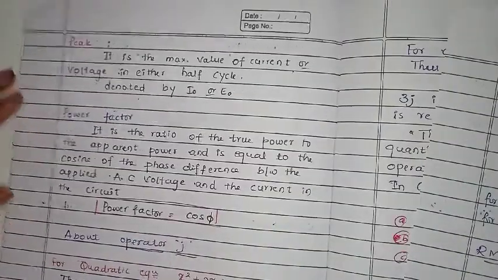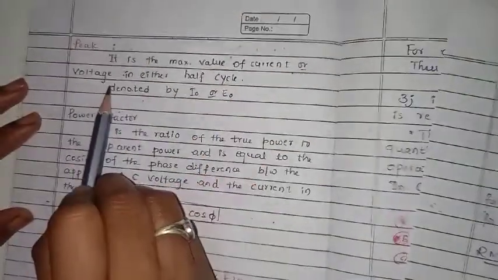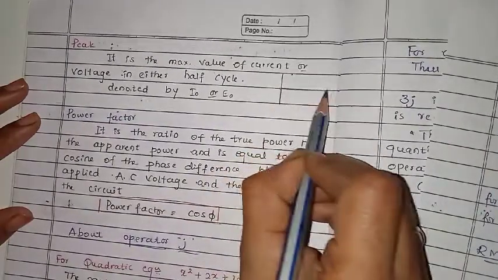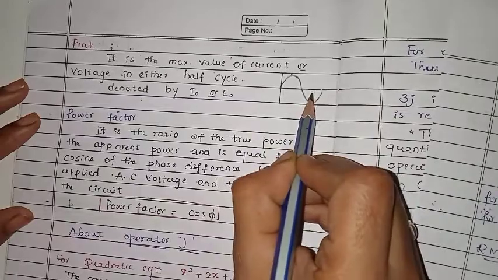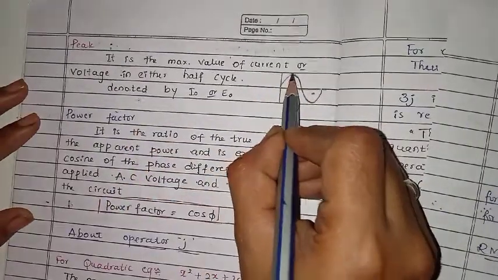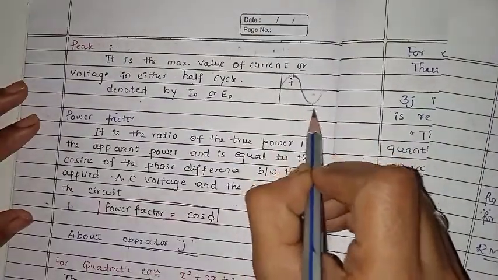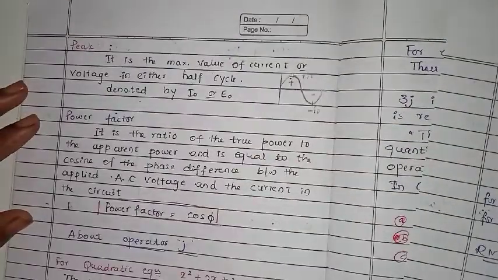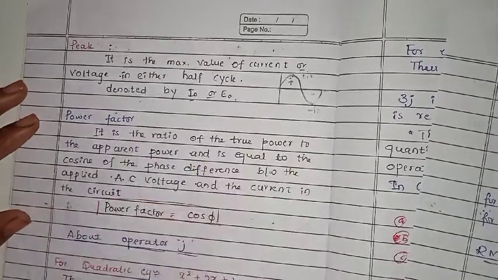What is the peak value? It is the maximum value of a current or voltage in either half cycle. Either half cycle means you can take either the positive or the negative half cycle. Peak value means here is a maximum, here is a maximum. This is minus I naught and this is plus I naught. It is denoted by I naught or E naught.